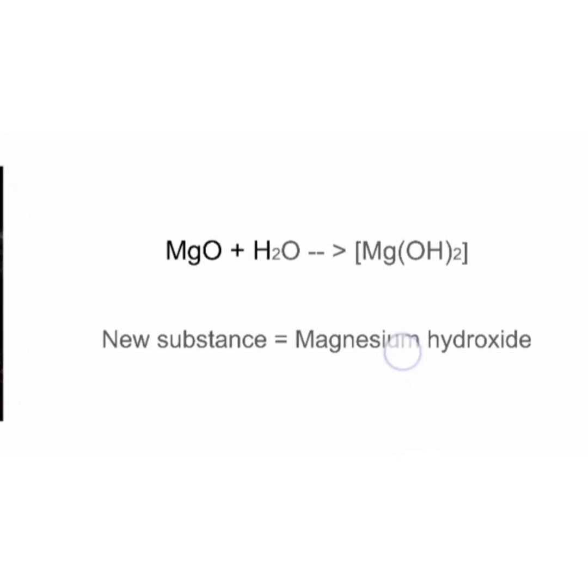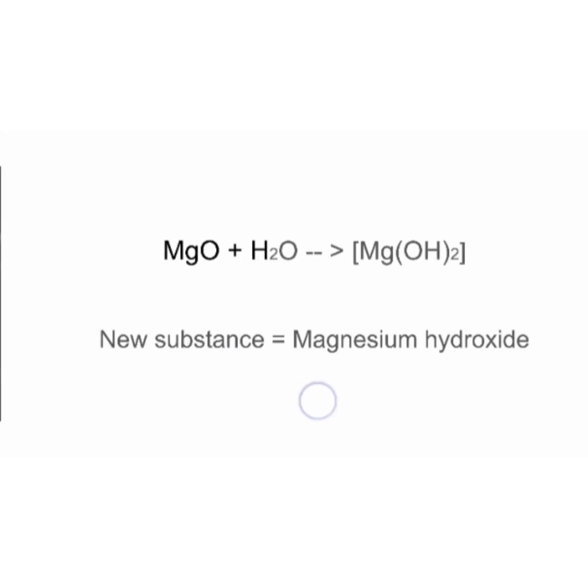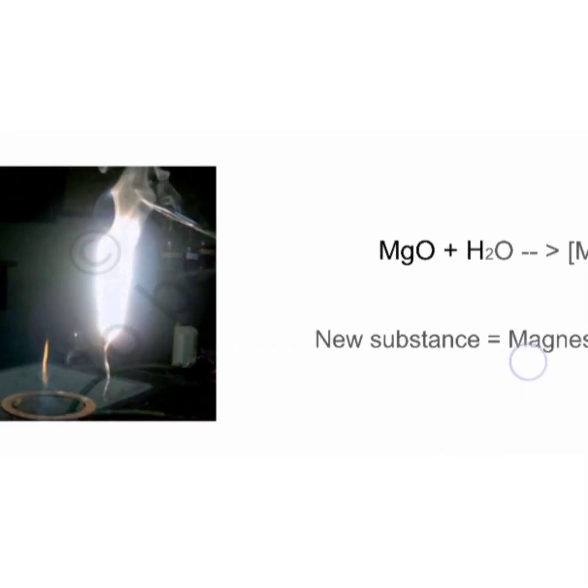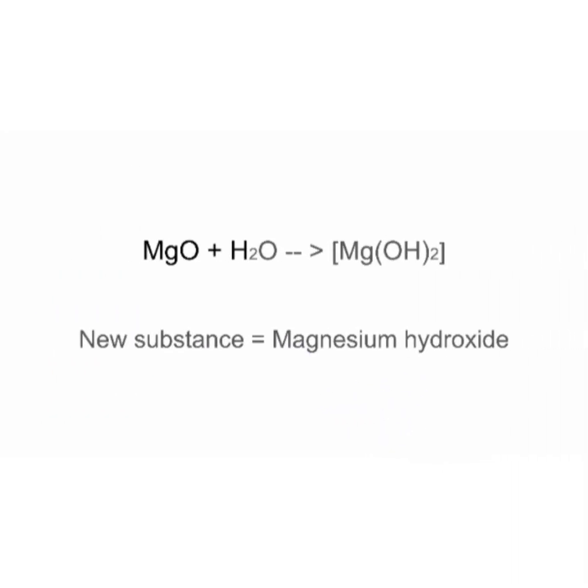Okay, in this reaction, this is a change, right? When we burn this magnesium, it changes into ash. That is a change, right? In this change, two new substances are formed. Okay, let us do another activity.